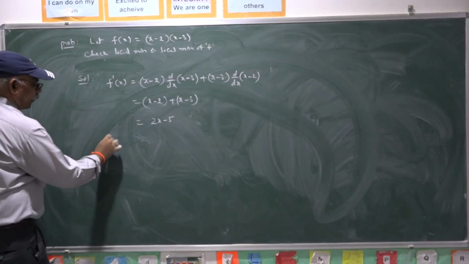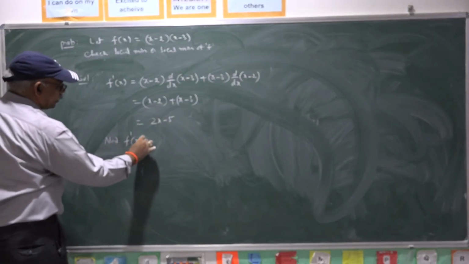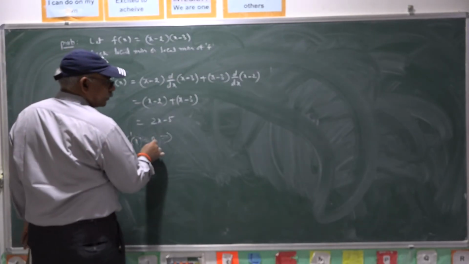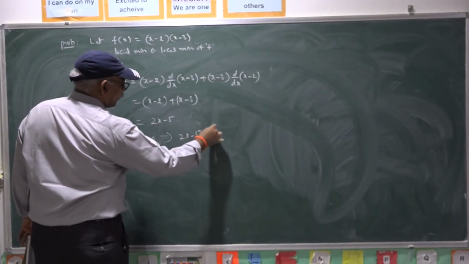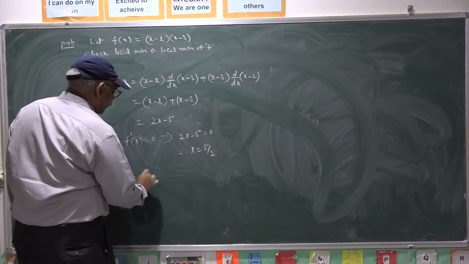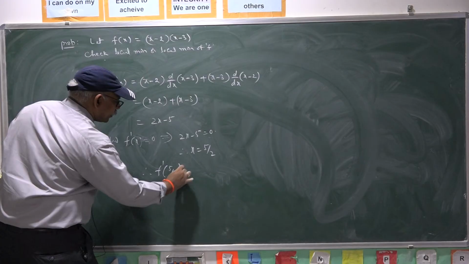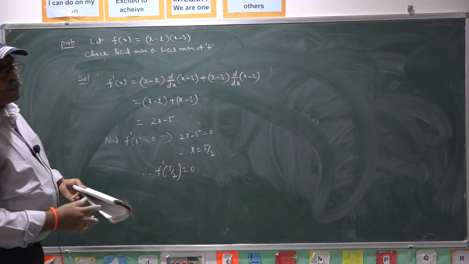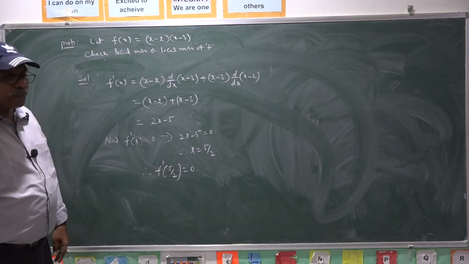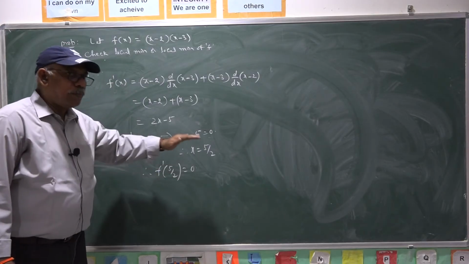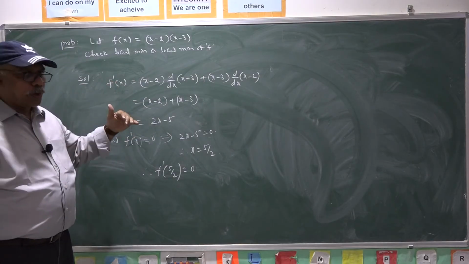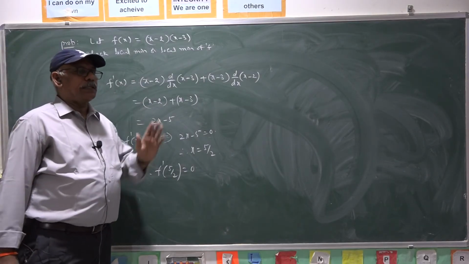Now make the first derivative 0. f dash x equal to 0 implies x equal to 5 by 2. Therefore, f dash of 5 by 2 is 0. Once the derivative is 0 at x equal to 5 by 2, either it has a local minimum or a local maximum. Once the derivative is 0, then it has a turning point. In such a case, the function has either a minimum or a maximum.